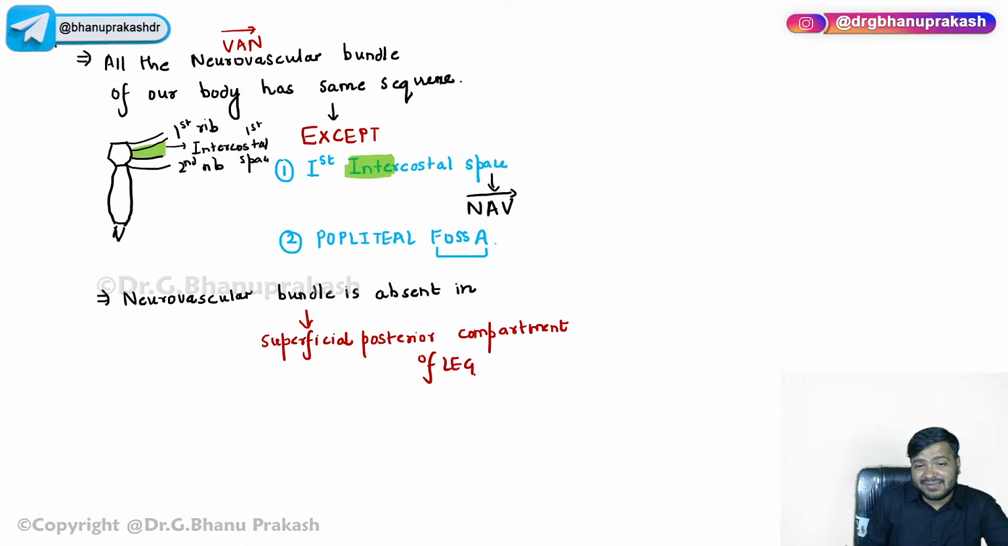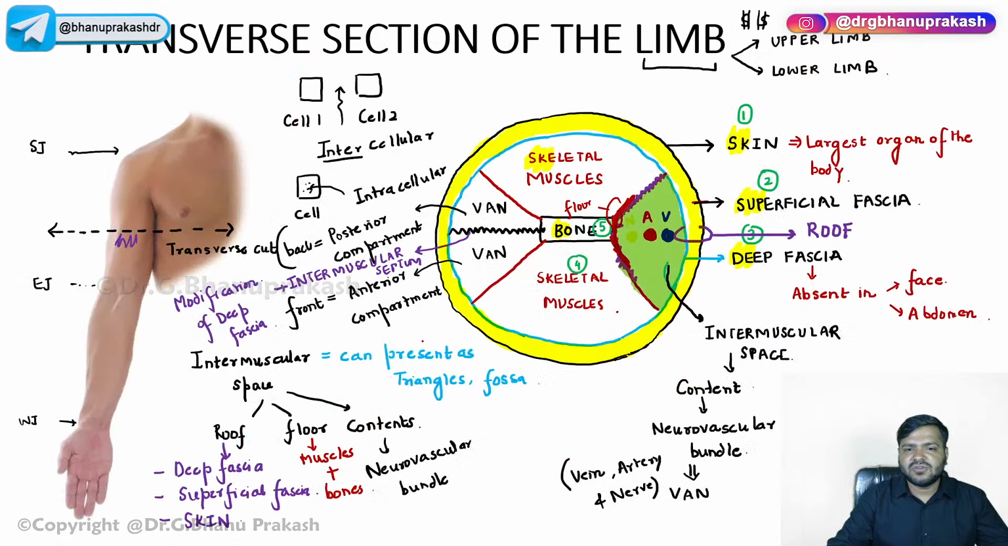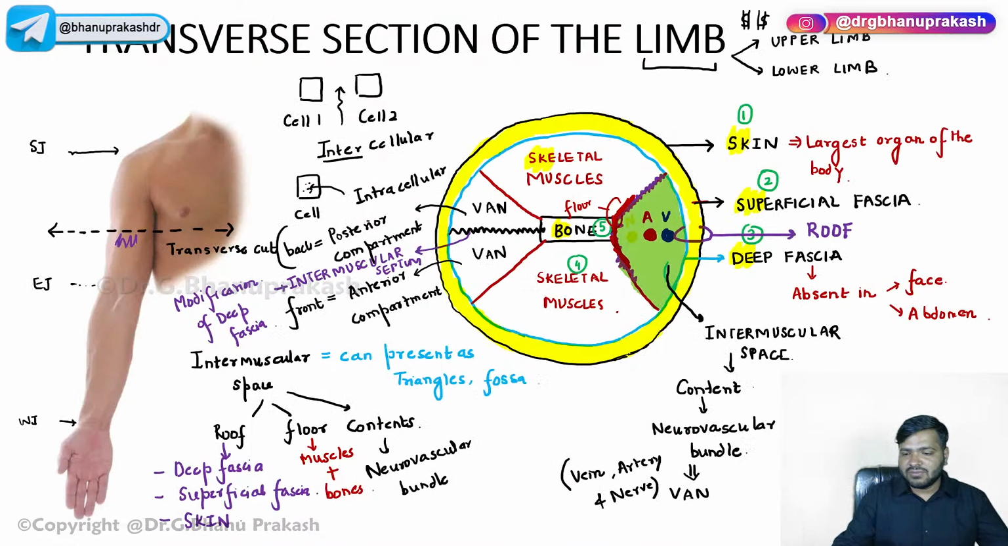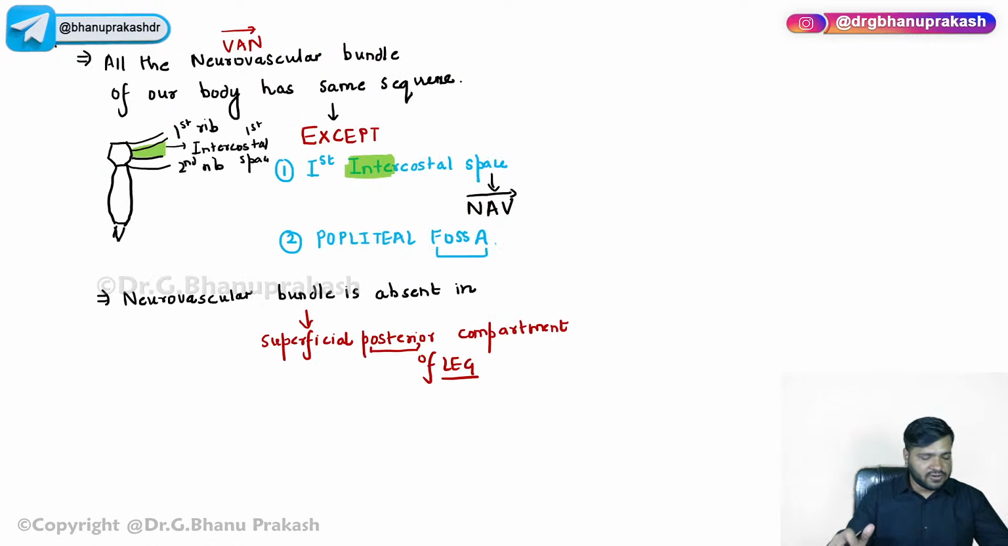Now, when I say leg, guys, firstly understand the terms. Leg is from the knee joint to the ankle joint. Now, posterior means the posterior part of the leg. I'm just talking about this part, right? This is the knee joint, ankle joint, and this part is the posterior part of the leg. And in the superficial part, it is devoid of the neurovascular bundle.